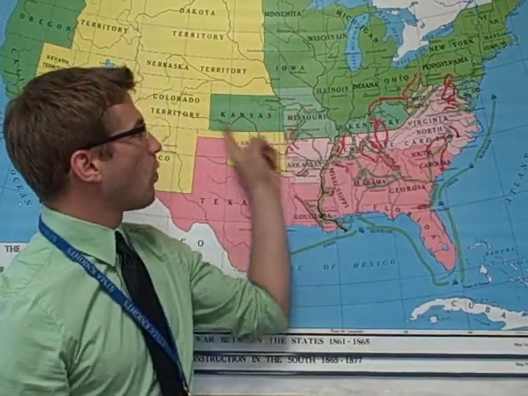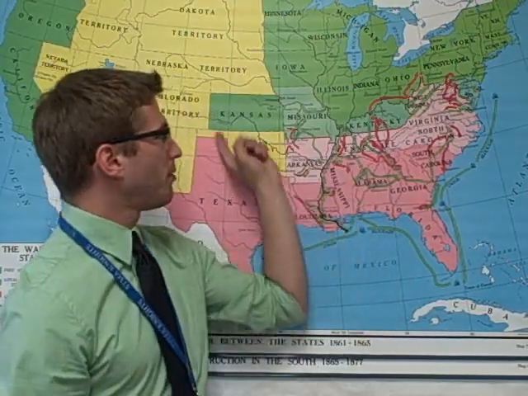Bleeding Kansas, right? Where there is literally a civil war being fought in the state of Kansas 4 or 5 years prior to the Civil War actually beginning, led by a man named John Brown. We talked about him. He led this rampage where he went and killed a slave-owning family, massacred them, killed some people, marched on to Harper's Ferry, where he was planning on leading this big uprising. He was eventually captured and found himself on the business end of a rope as he was hung for treason. But we see that following the Kansas-Nebraska Act, letting the people choose through popular sovereignty was kind of this disaster, all right? So sectionalism is leading up to this civil war between North and South, slave and free.